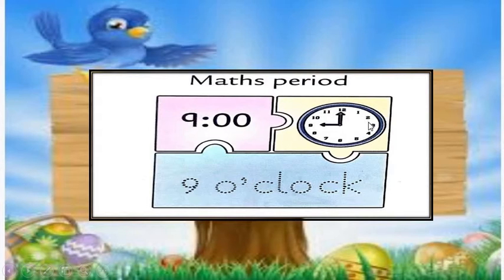Look, here we have the clock which has numbers 1 to 12 on it. The short hand is at 9. The long hand is at 12, which means 9:00 or 9 o'clock.